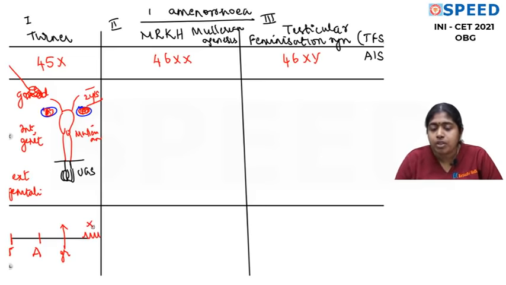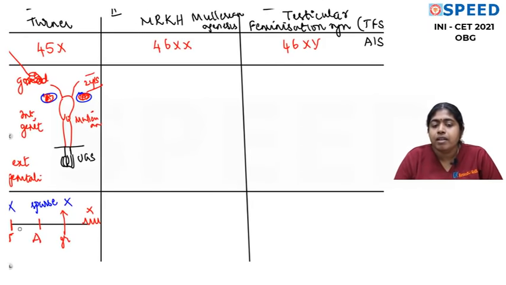Now we are talking about this because she is not attaining menarche. So I'll write a cross mark here. Is that okay? Now what happens to thelarche? Thelarche is absent because this ovary will not produce estrogen. What about adrenarche, the axillary and pubic hair development? Again, ovary is not going to produce androgen, but there is some androgen coming from the adrenal cortex. So I'll write sparse. Growth spurt is not there. She's a short girl. And see, this girl does not attain menarche.